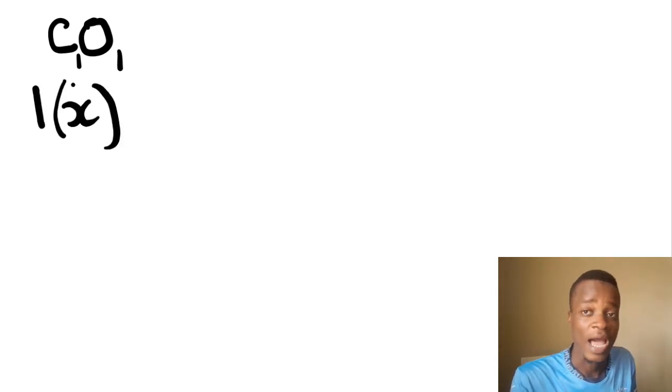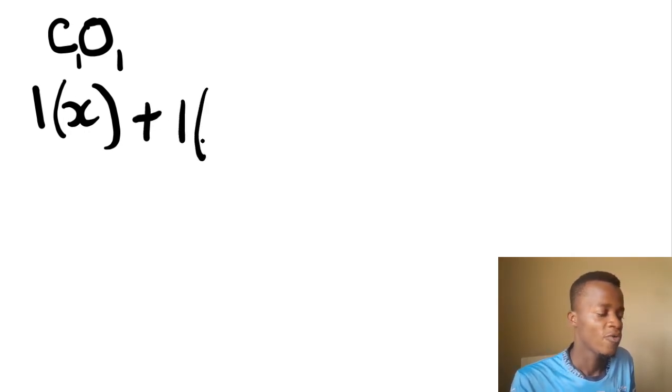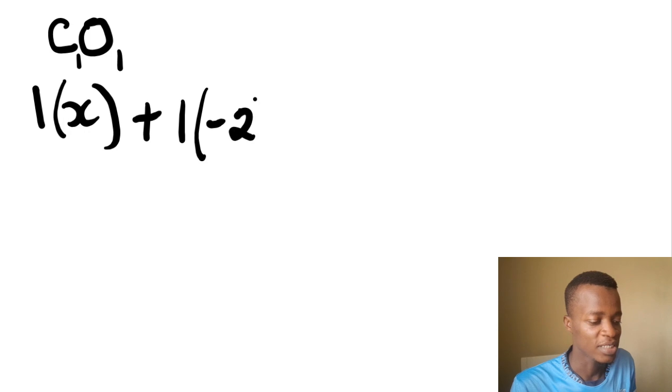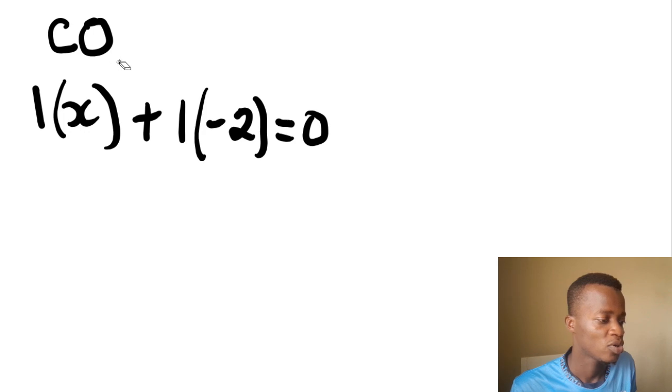Right, 1 times x. That's for the carbon, because carbon is going to be in the place of this thing. But then for the oxygen, we know from the previous session that it is negative 2. The total is equal to 0. Why is it equal to 0? Because the net charge on the entire species is 0. There's no negative 2 or anything at the top, so the electrical charge is 0, right? This is how you need to calculate it.